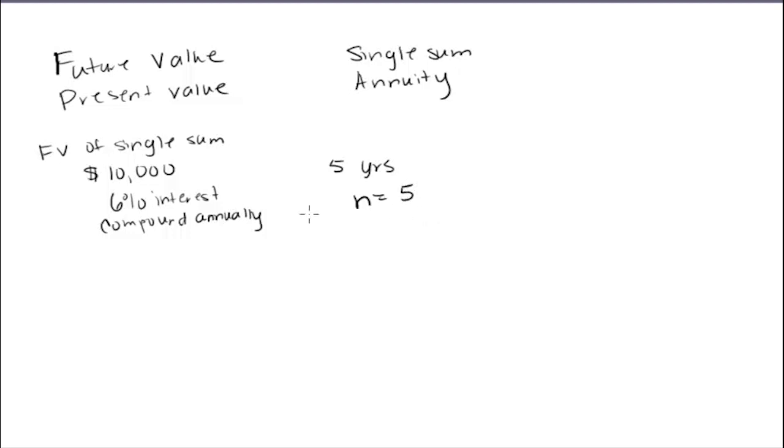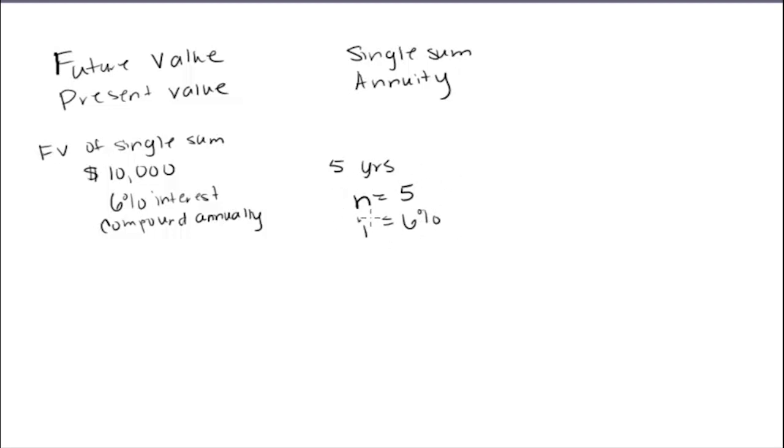And the rate, since it compounds annually, the principal amount, the I amount, sometimes you'll see this as an R, then the rate you're looking for is 6%. So when you look in the table, that's what we want to look for.